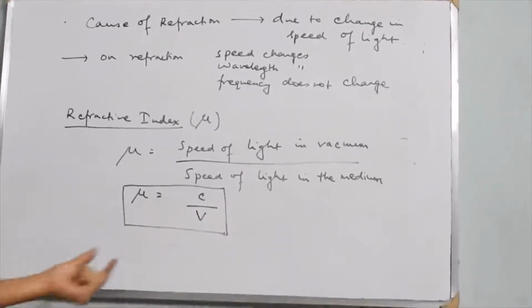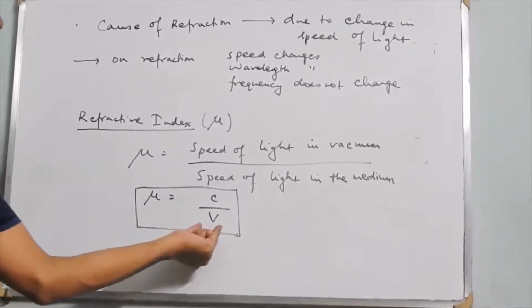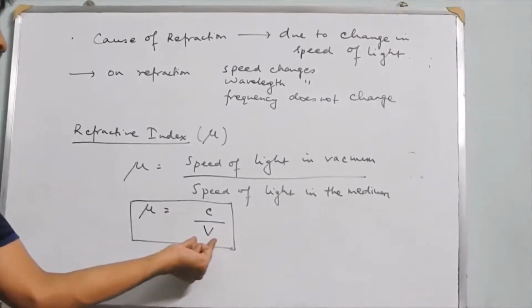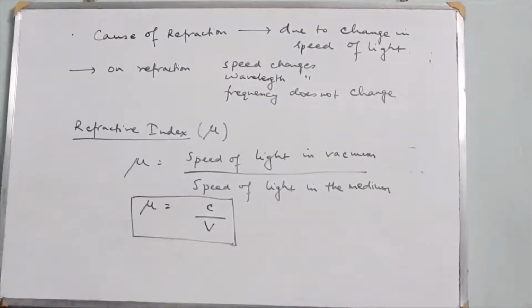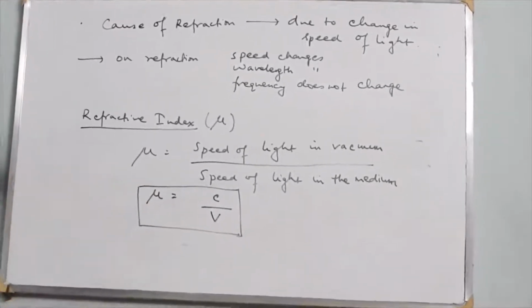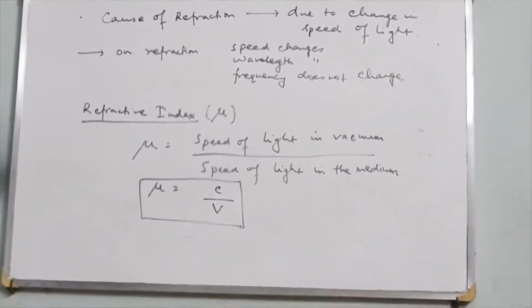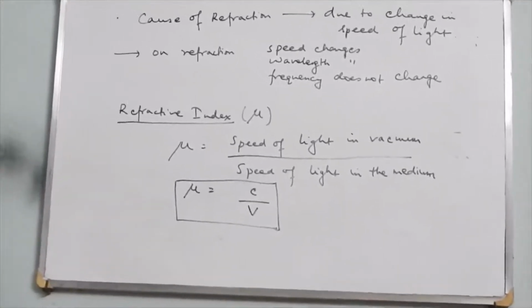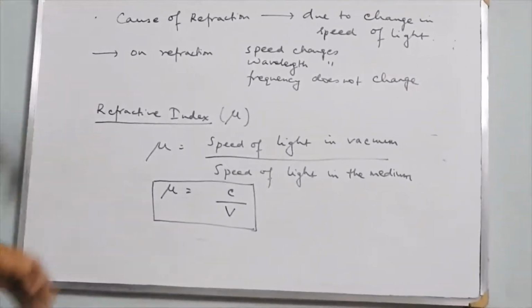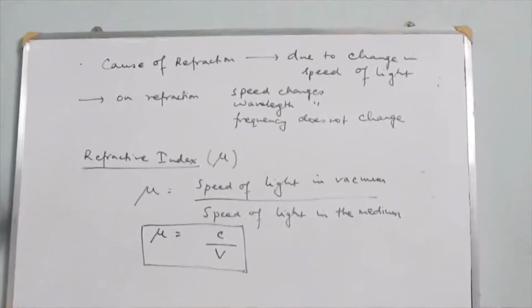Whereas in a denser medium, the speed of light is less, so it has more refractive index. So when you compare the refractive index of glass versus water, the refractive index of glass is more and that of water is less, which means that glass is denser and water is rarer. Light will speed up in water as compared to glass. In glass, light will definitely slow down.